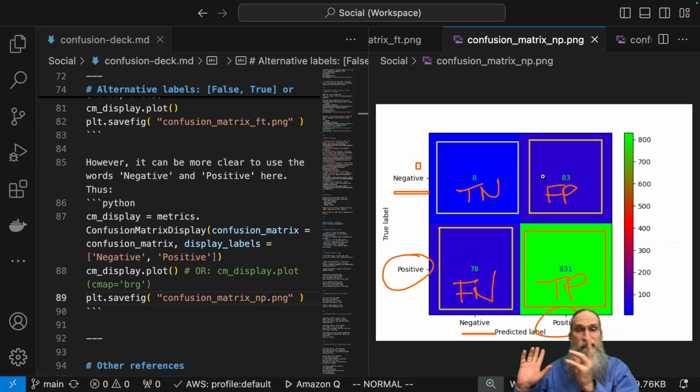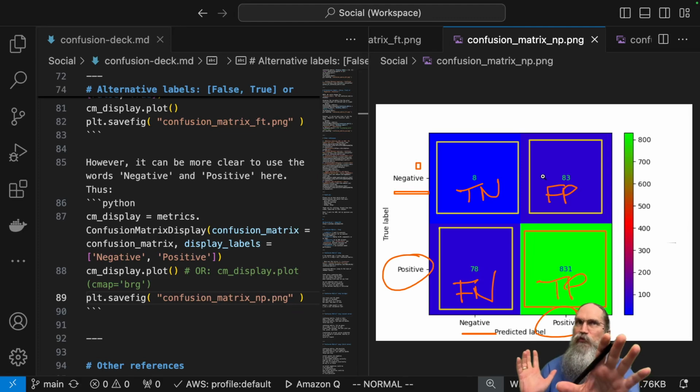Of course, if you flipped the axes or the labels, so you had positive on the left and negative on the right for the predicted axis, and for the actual true or ground truth axis, the vertical axis, if you flipped those so you had positive on the top and negative on the bottom, then which quadrant is which changes according to how you have oriented your labels.